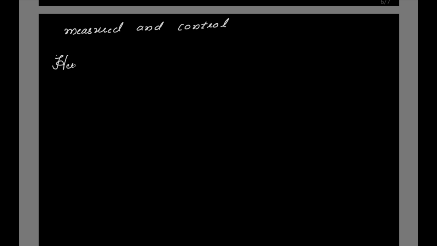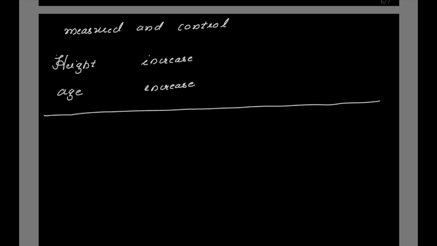For example, if you take height, the height of a person increases year by year. So here definitely it will stop after a certain age, but still we can use this example for univariate data. Or you can say that the age is increasing year by year for a person. Not only increase, you can give examples for the decrease also. That is about the univariate data.